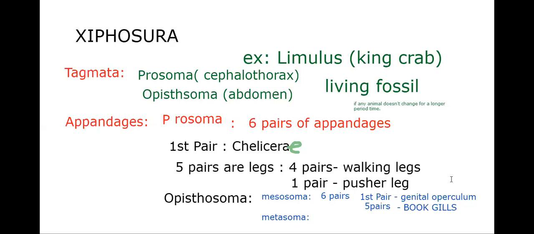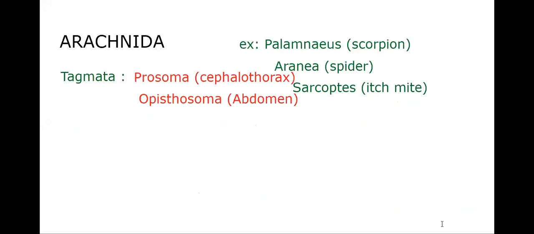Then opisthosoma is further divided into mesosoma and metasoma. Mesosoma has 6 pairs of appendages. The first pair is the genital operculum, and the remaining 5 pairs are book gills. And metasoma ends as telson, that pointed needle-like structure. That's it. This is about appendages of Xiphosura.